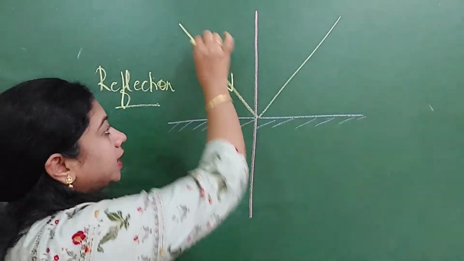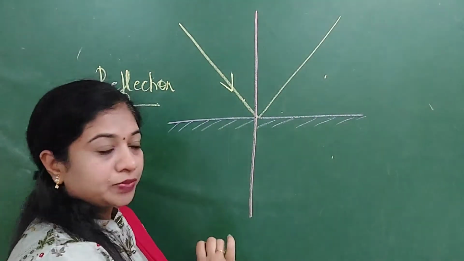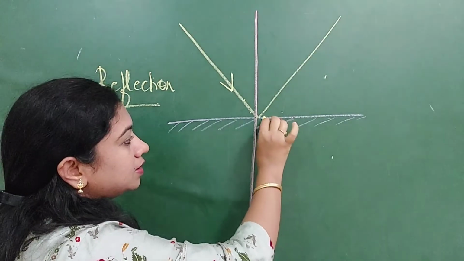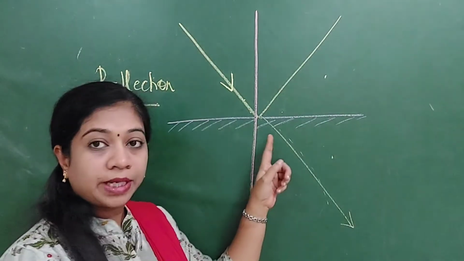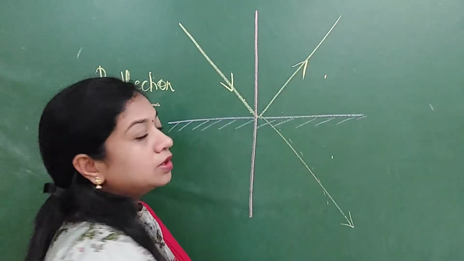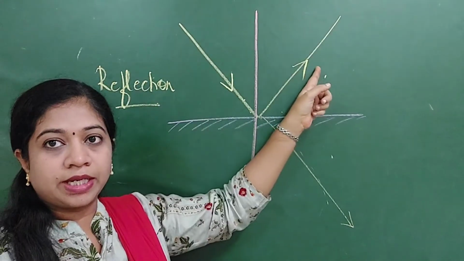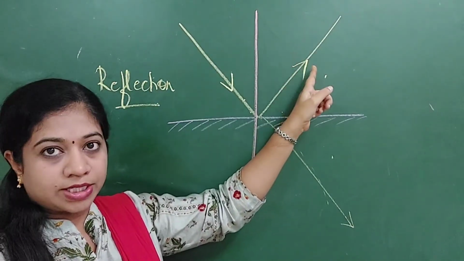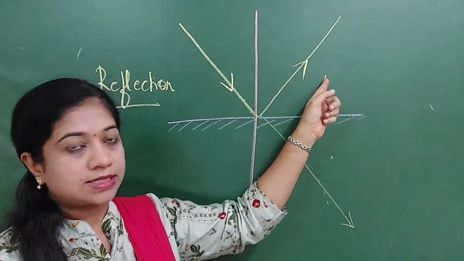whenever a ray of light hits an interface which is separating two media, this light ray can either get absorbed into the second media, or it may pass through the second media, or it may bounce back to the first media. So this bouncing of the light ray into the same media is called reflection.